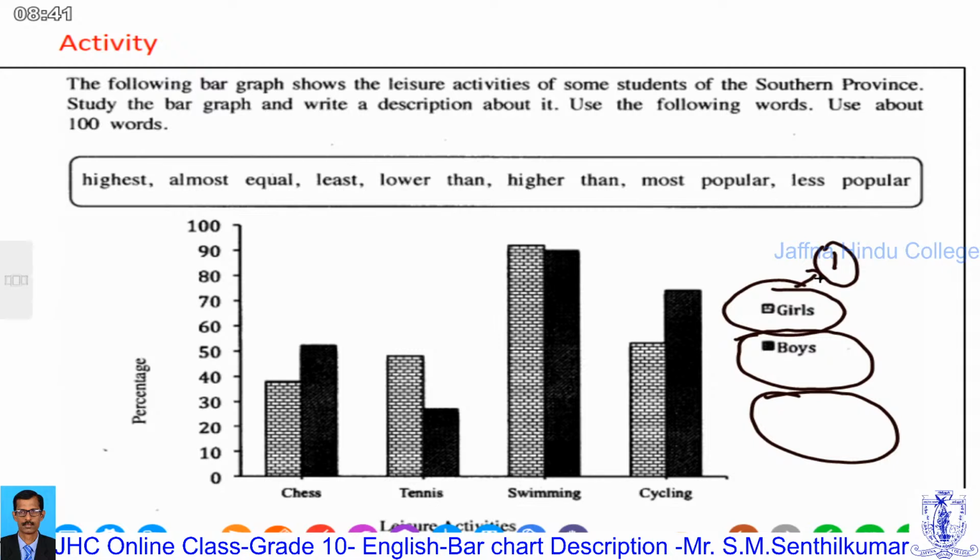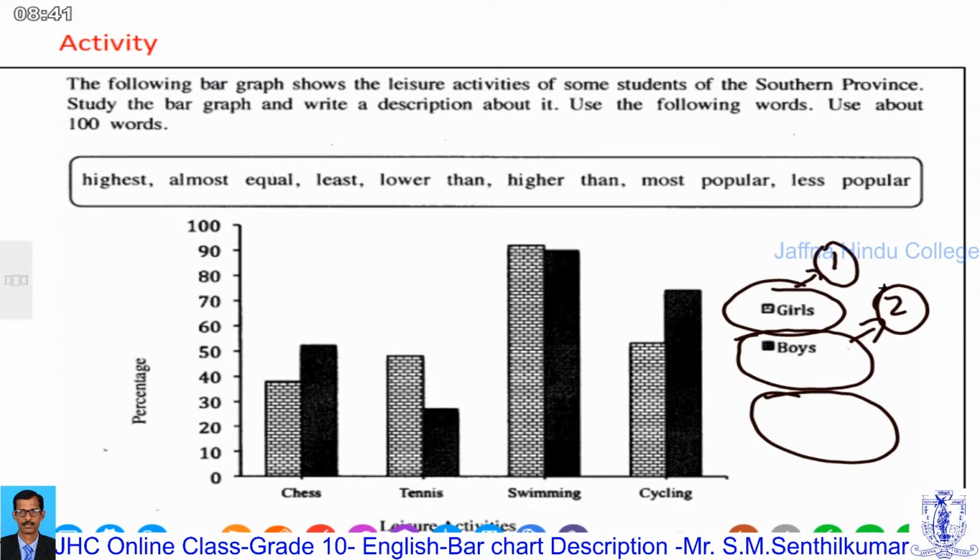Second, write the comparison and write only within the boys. The boys like, what is that? Prefer swimming. The least number of boys prefer or like tennis. Equal numbers, no equal, right? In the boys, there's no equal. Two or three sentences, that's enough.